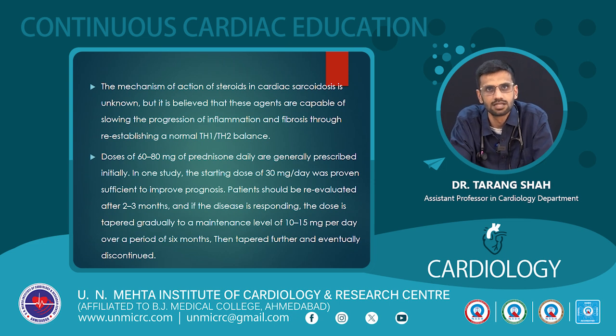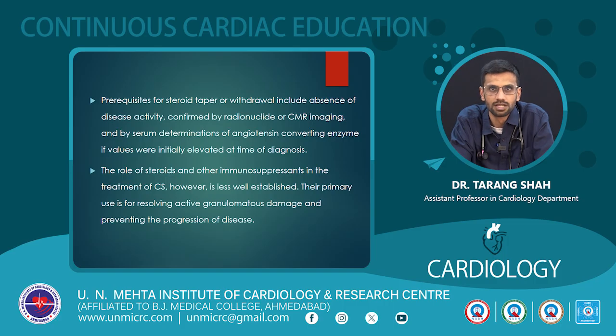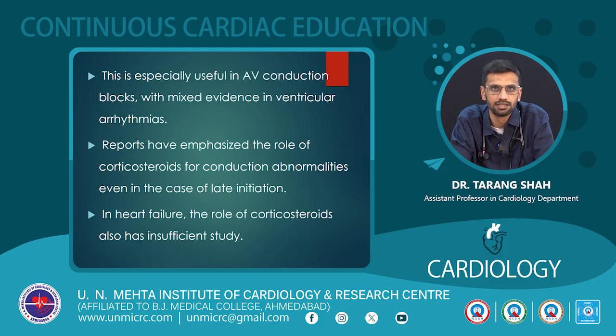Initial starting dose is 60 to 80 mg of prednisolone, which is generally prescribed, and in another study, the starting dose was said to be 30 to 40 mg. Prerequisite for steroid tapering or withdrawal includes the absence of disease activity, which is confirmed by CMR or FDG uptake. The role of steroids and other immunosuppressants in the treatment of CS, however, is less well established. Their primary use is resolving active granulomatous damage, preventing the progression of the disease and preventing mortality.